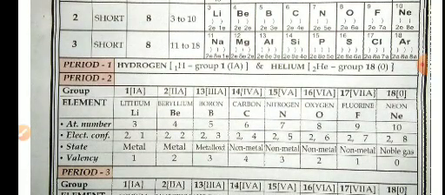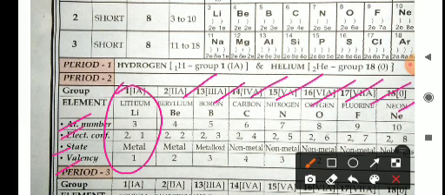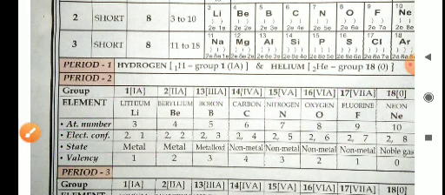Period 1 contains hydrogen and helium. Period 2 contains these elements, with their atomic number, electronic configuration, state and valency. For example, in the case of lithium, the atomic number is 3, the electronic configuration is 2 and 1, the state is metal and its valency is 1. On the basis of this you can work out the atomic number, electronic configuration, state and valency of all these elements.